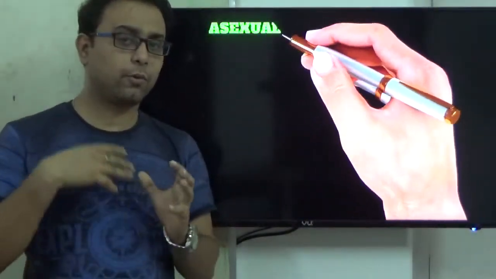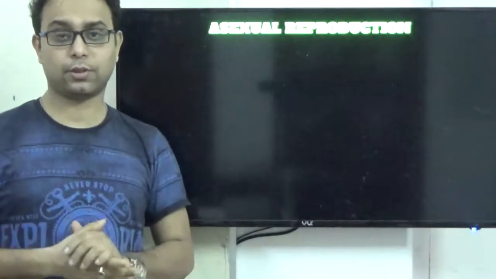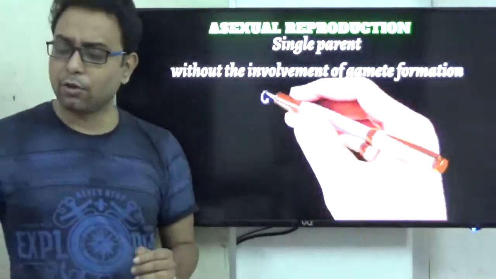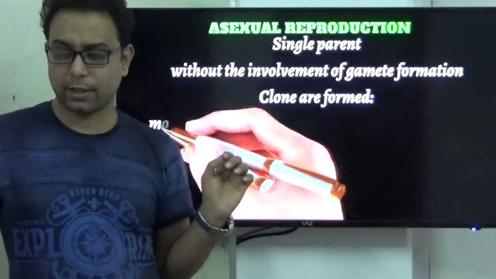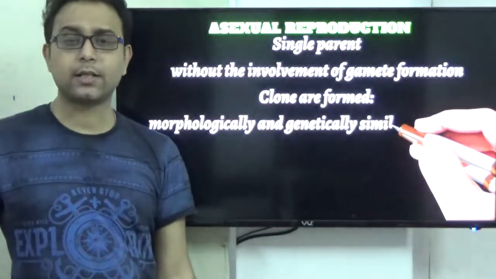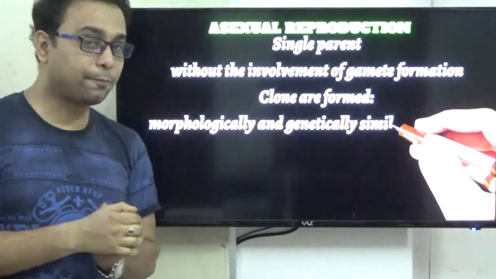Now we are going to our very interesting topic, and the first topic of the NCERT books in that particular chapter, it is asexual reproduction. You know, in asexual reproduction, a single parent is there. That means one single parent can reproduce and produce the offspring.